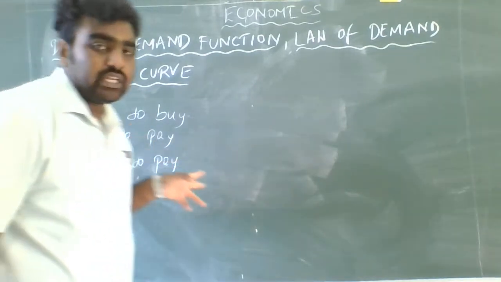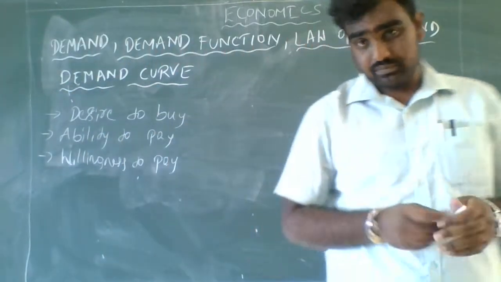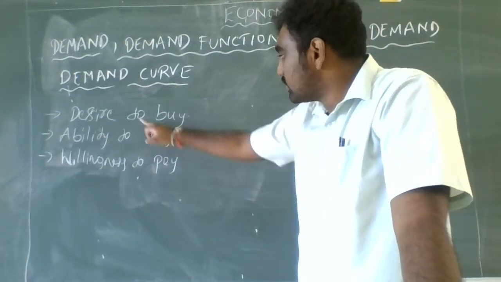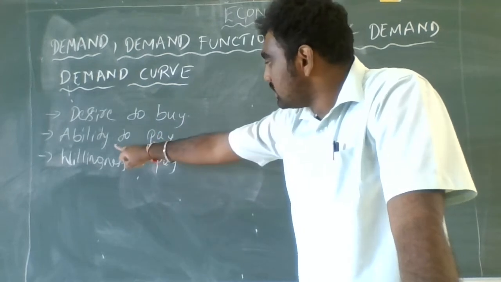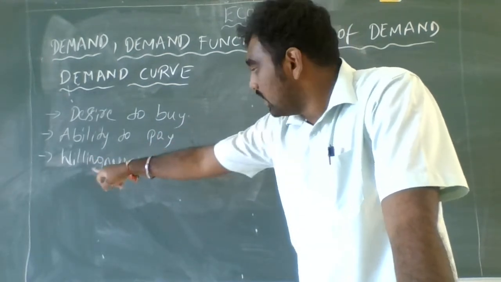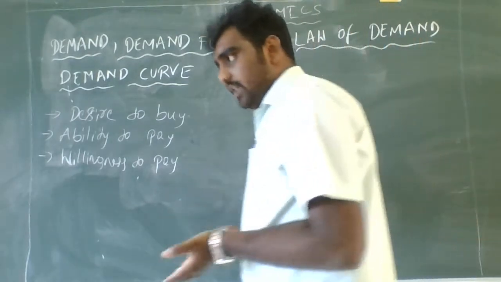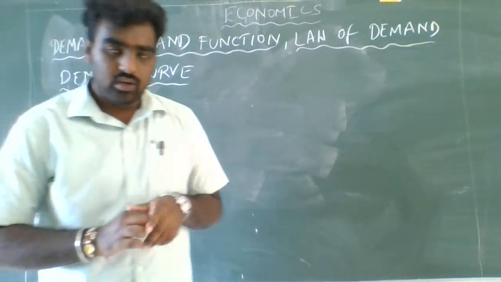These are the major three conditions to be satisfied for it to be called demand.